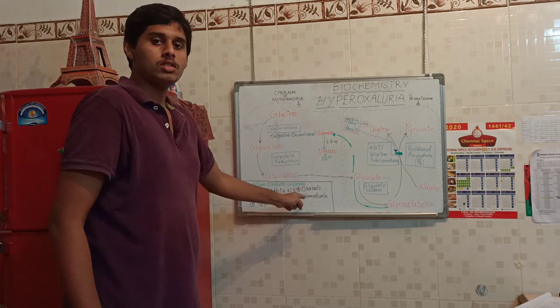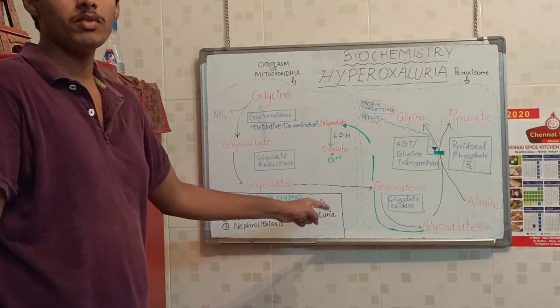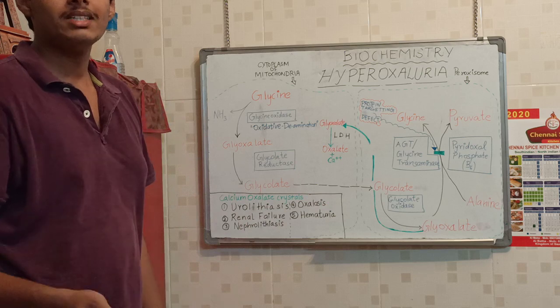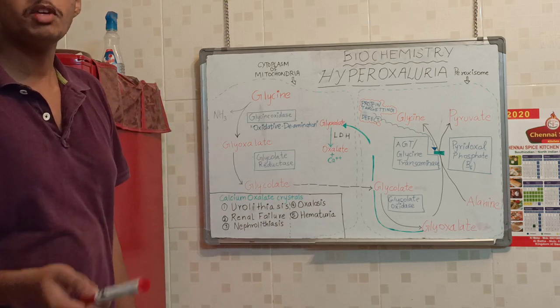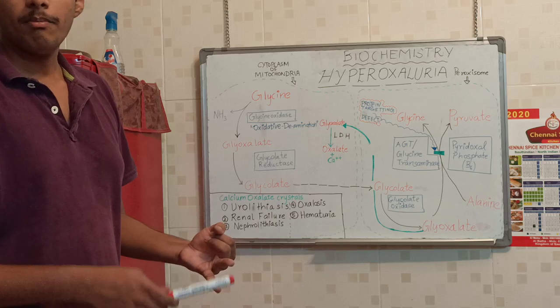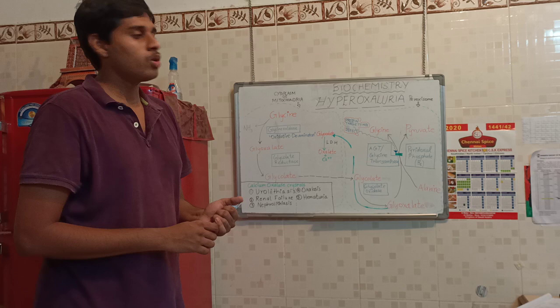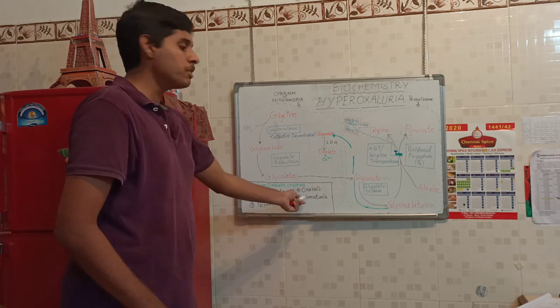And oxalosis: at a certain point of time, the calcium oxalate crystals start to accumulate elsewhere in the body, like eyes, heart, brain, muscles, and also hematuria.